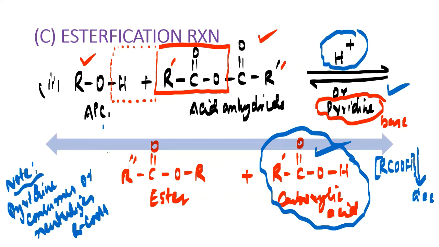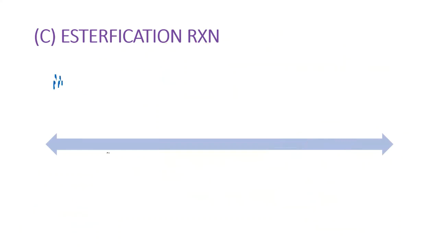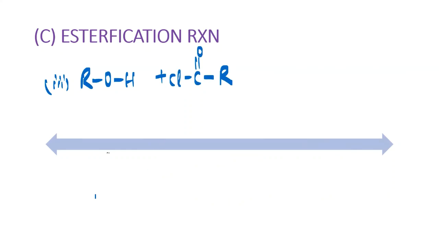So let's go further, and let's take the third reaction now. Let's take first of all an alcohol with us, and let's make it interact with the acid chloride. Acid chloride is basically, my dear friends, have a look, R-C double bond O-Cl. The actual thing is that acid chloride is your COCl like this. So I am writing it in a reverse order here. So try to understand that. COCl is your acid chloride. Remember that.